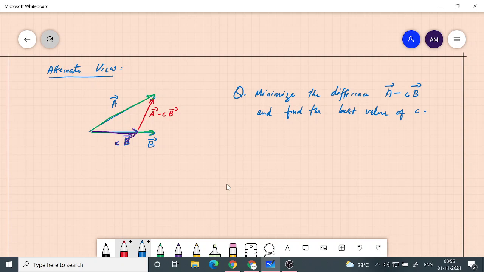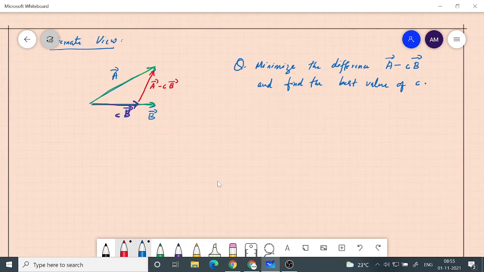So what I want to minimize is the length of A minus CB. If I rephrase the question, it is to minimize the length. Minimizing A minus CB means minimizing the length of A minus CB.